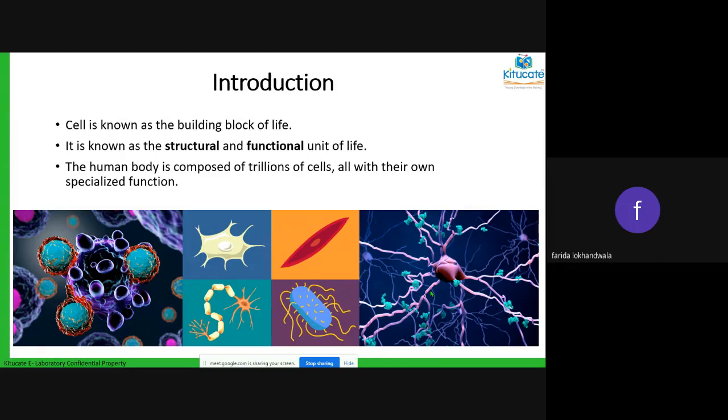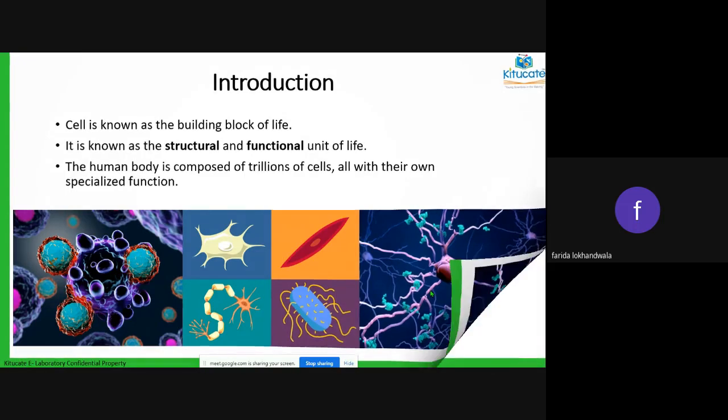The human body is composed of many cells, okay? And all those cells have a particular function. We just spoke about different tissues, no? So there are different types of cells. They do different functions, okay? So we'll go to the next slide.